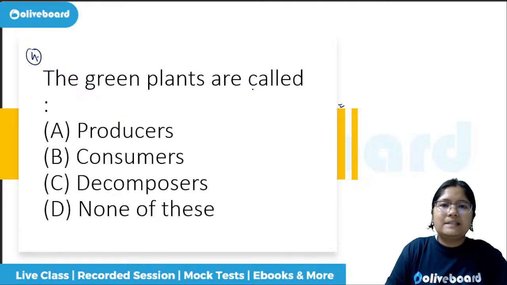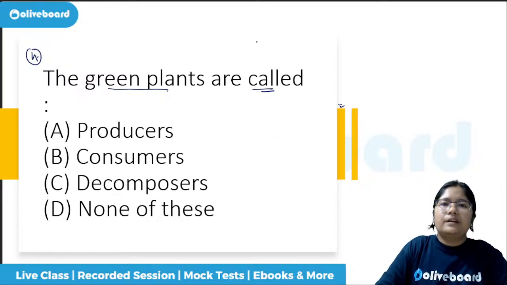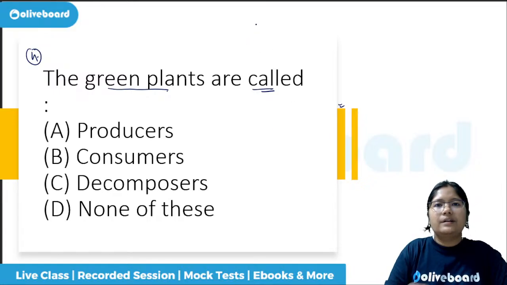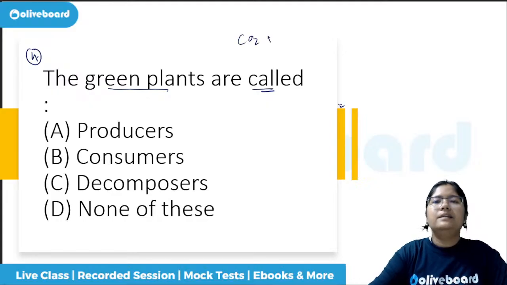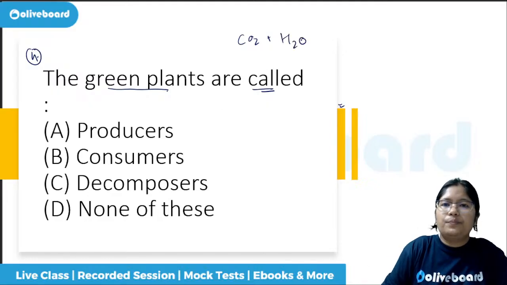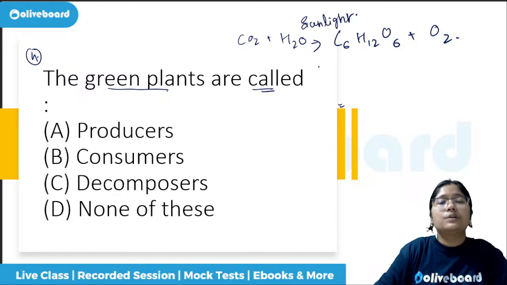The green plants are called. What are green plants called? So green plants, what can they do? They can convert carbon dioxide, in the presence of water, that is H2O, to make glucose, C6H12O6, plus what will they release? Oxygen. And this happens in the presence of sunlight, due to which pigment?